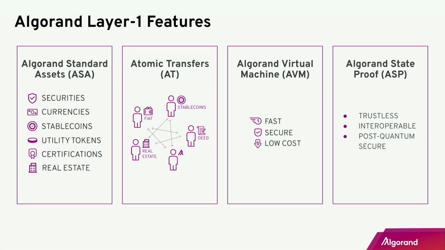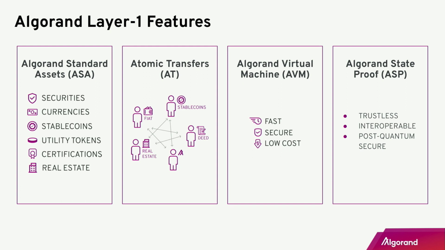So those are some general strengths of Algorand, but let's dive deeper into some unique features that the Algorand protocol provides. On Algorand, if you want to create your own coin for your company, you don't need to create a smart contract like ERC20 or ERC721. You can create your coin just by sending a simple asset creation transaction to the network, and your coin will be created. So it's inherent to the protocol, and those coins are called Algorand Standard Assets, or in short, ASAs.